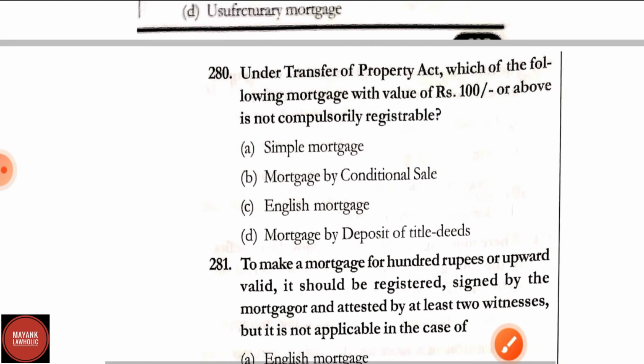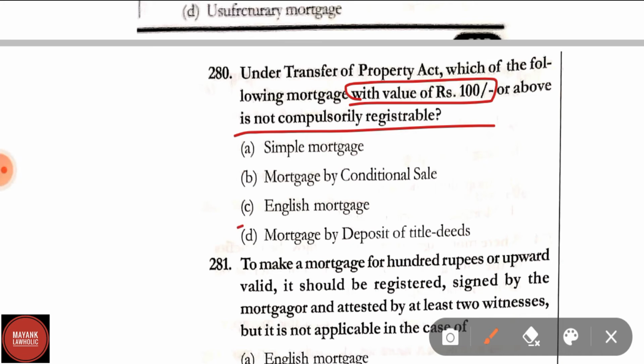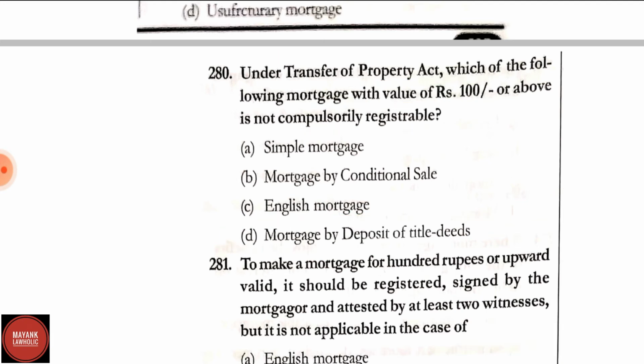Question number 280. Under TPA, which of the following mortgage with value of rupees 100 or above is not compulsorily registrable? Options are simple mortgage, mortgage by conditional sale, English mortgage, mortgage by deposit of title deeds. Correct answer is option D, that is mortgage by deposit of title deeds.